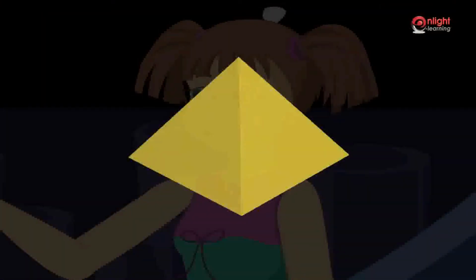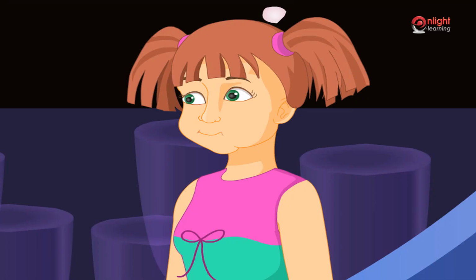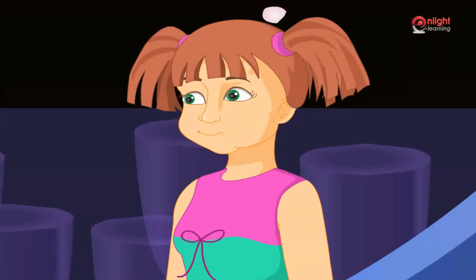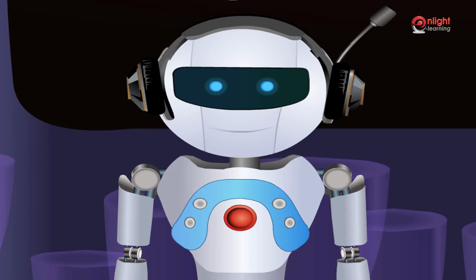The solid is in the shape of a square pyramid. To obtain the net for a given 3D solid, we mark out the edges of the solid properly. Now, considering a vertex, we imagine unfolding the edges from that particular vertex. In this case, let us consider the apex of the pyramid and unfold the edges. Along this apex, we get a net shape as follows. Very good. Akash, can you draw the net for the given solid?